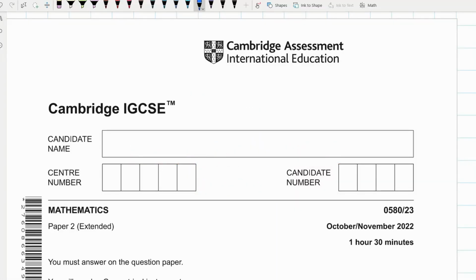Welcome Year 11 students. I thought it would be useful for me to go over the practice paper that you did for your prelim, and it was the October-November 2022 paper 2-3. I thought that instead of doing every question, it might be worthwhile just choosing the ones that people were struggling with. So we'll work our way through this chronologically and see where we get to.